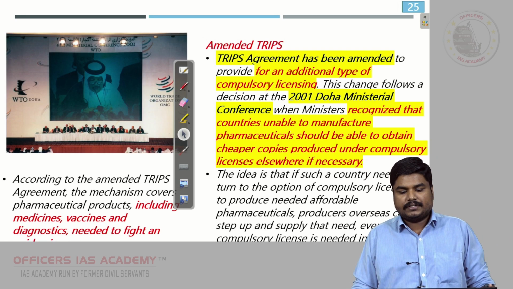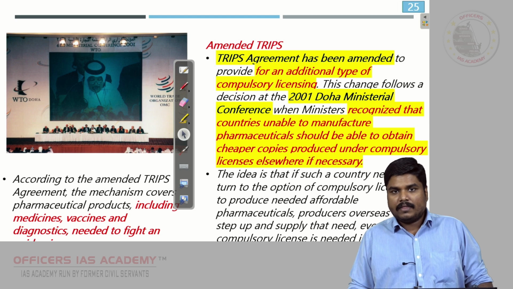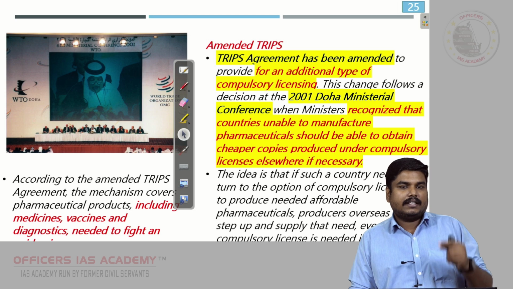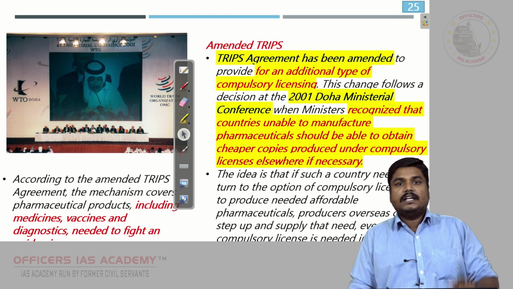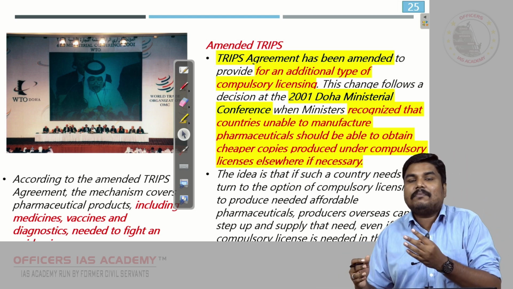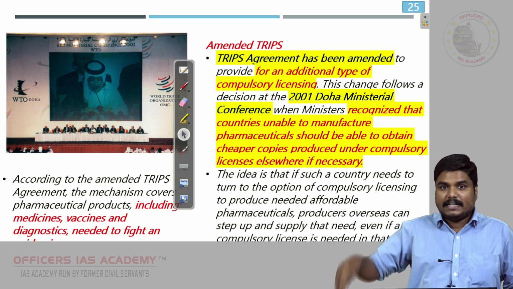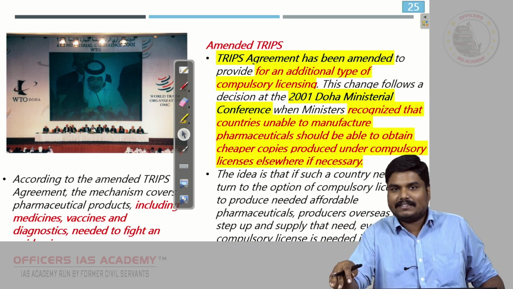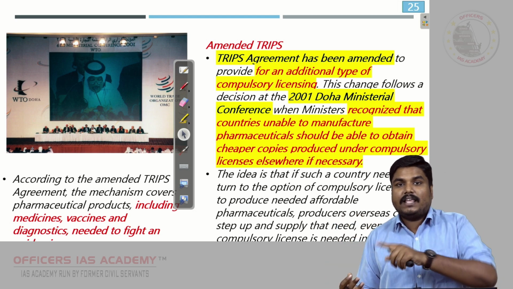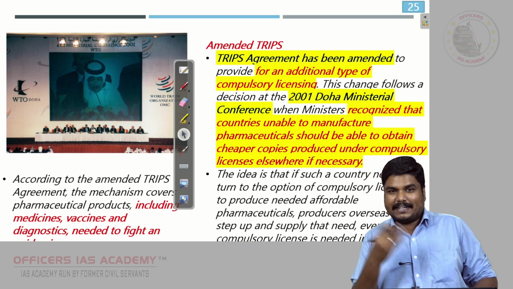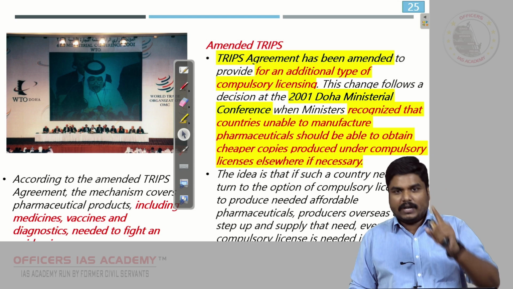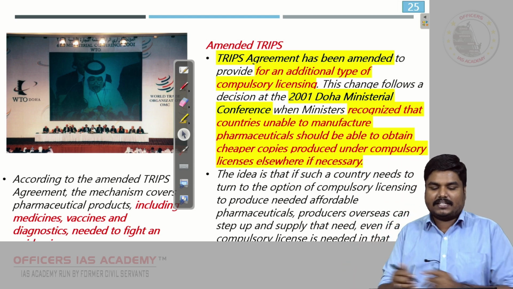Amended TRIPS. In 2001 in Doha, there was a ministerial conference. In that conference, some more provisions were added. Let us imagine a situation. Now Sri Lanka, assume that they don't have big pharma companies, but inside Sri Lanka they want to give compulsory licensing for a particular drug. The TRIPS agreement was slightly amended to include certain features. One feature is, let us take the example of Sri Lanka.